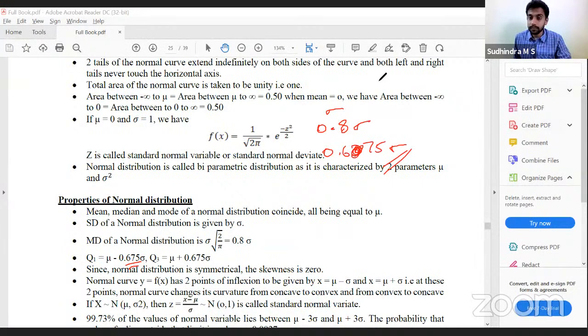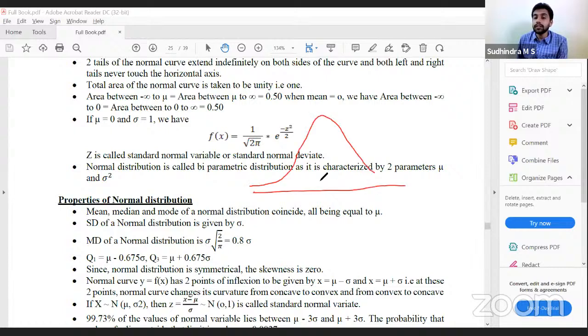Clear with this? Yes, sir. Now we have 2 points of inflection. Points of inflection are the points at which the normal curve changes its curvature. So how do I calculate the points of inflection? It is mu minus sigma and mu plus sigma. In standard normal distribution, they are -1 and +1.